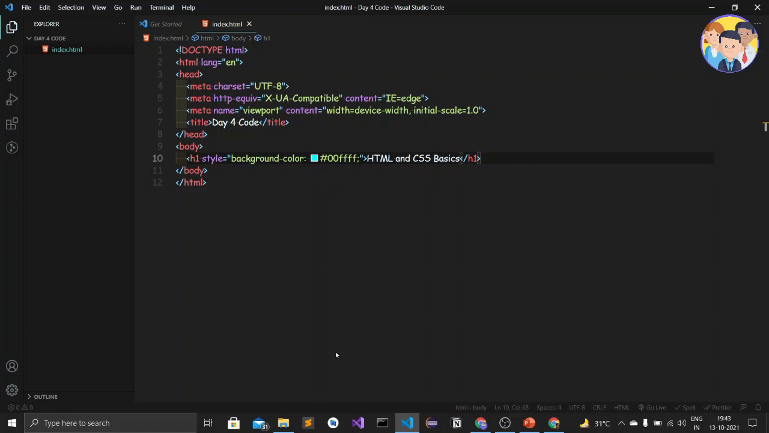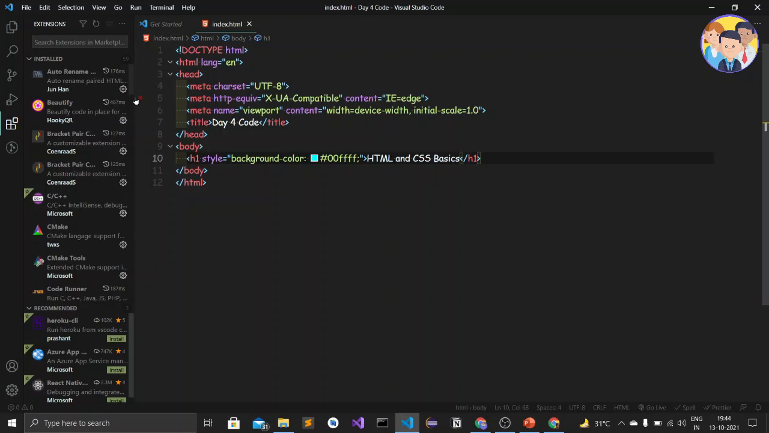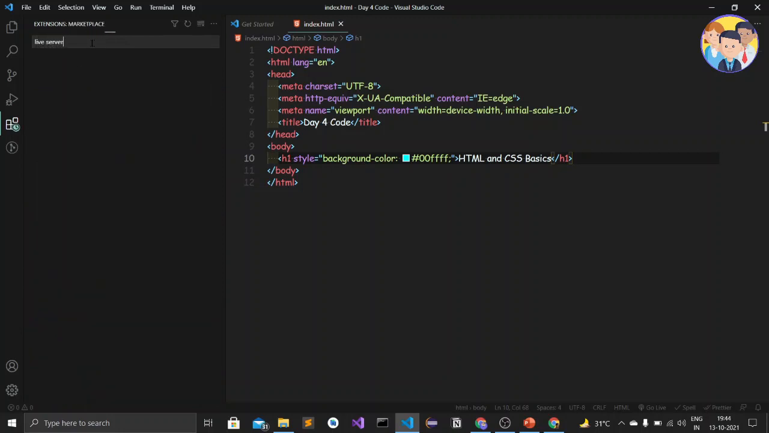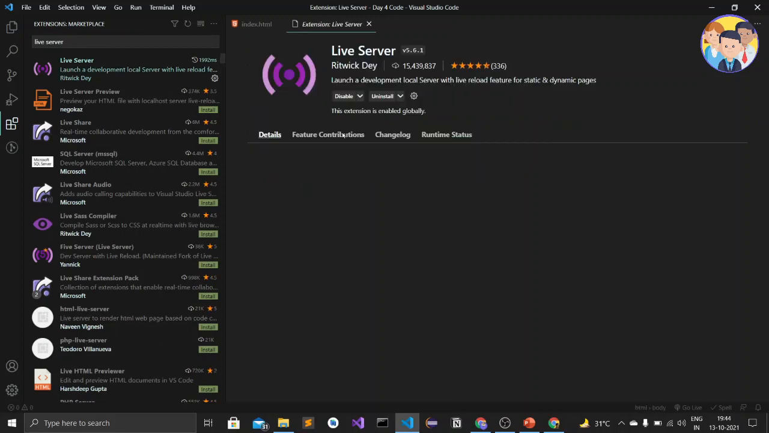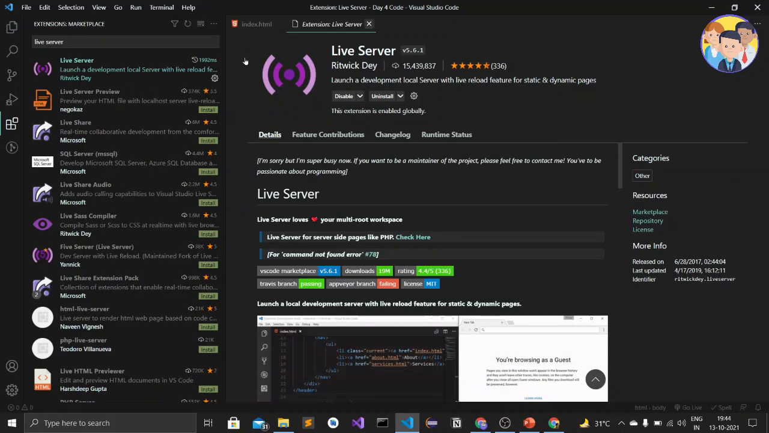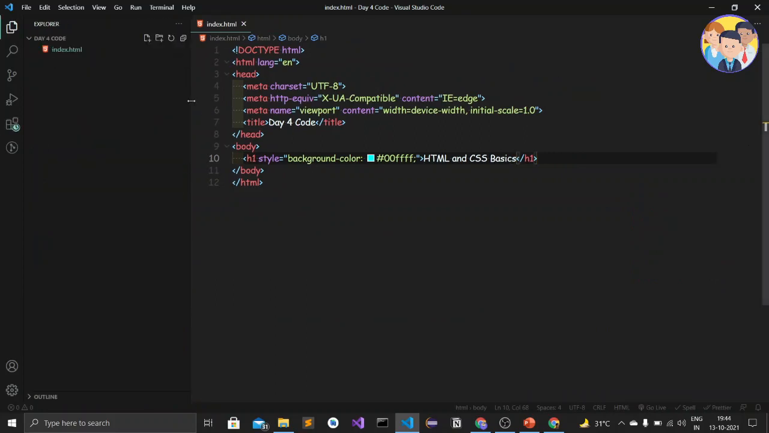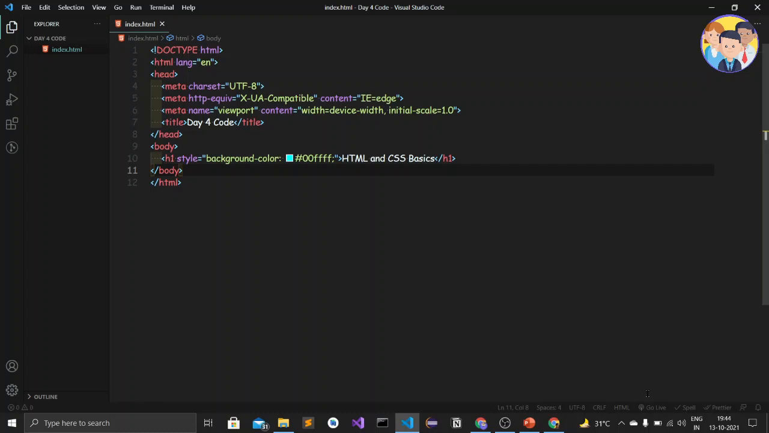So what is a live server? That is the extension of VS Code editor that I told you about in the last bootcamp, the previous bootcamp. To download that extension, we just go to the extension tab, let me expand this, and type live server. The first option we get, you just have to install it. Let me close it. Now I will open it with live server.